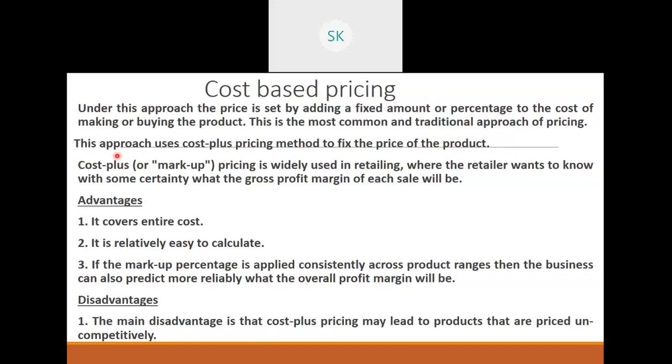So this approach uses the cost plus pricing method to fix the price of a product. Cost plus or markup, okay, this method is known as cost plus or markup method. It is widely used in retailing, where the retailer wants to know with some certainty what the gross profit margin of each sale will be. So this is used in certain businesses where they want to know the gross profit margin.